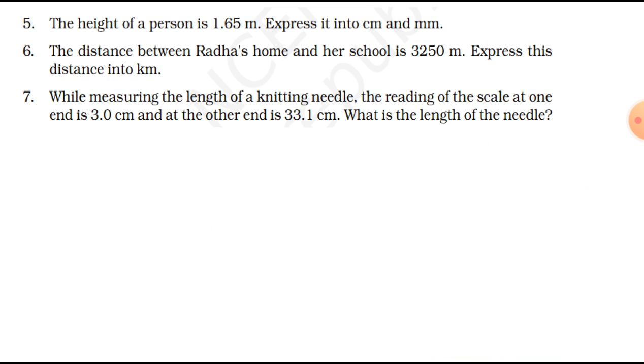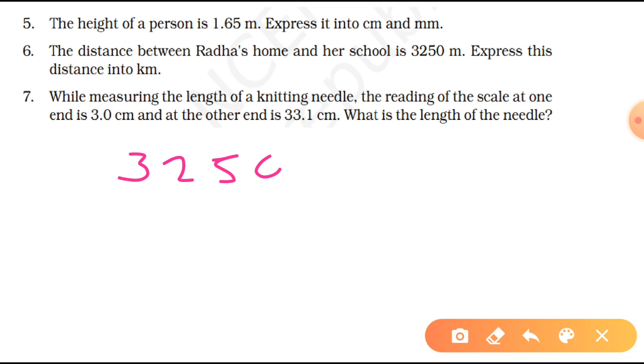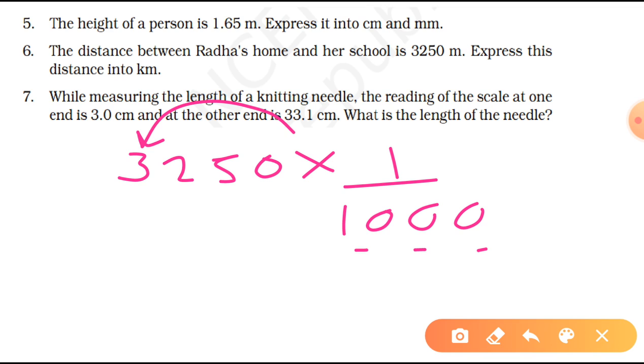Now let me do it. So if I want to convert 3250 meter, I will write 3250 multiplied by 1 upon 1000. So you are dividing by 1000. Let me give you one simple trick for it. Look, you have 3 zeros in 1000. When you divide, you place a decimal 3 places before, starting from the end. Okay, 1, 2 and 3.